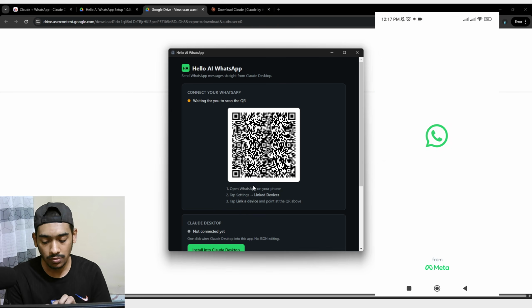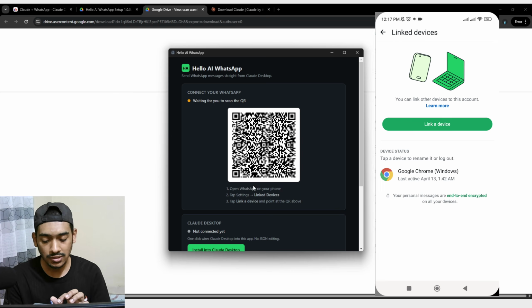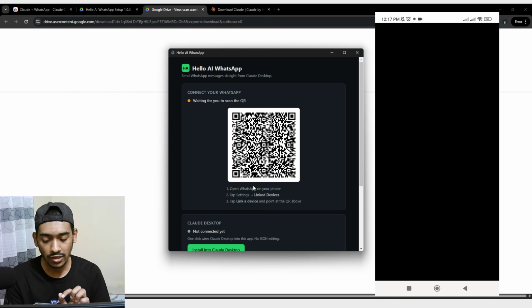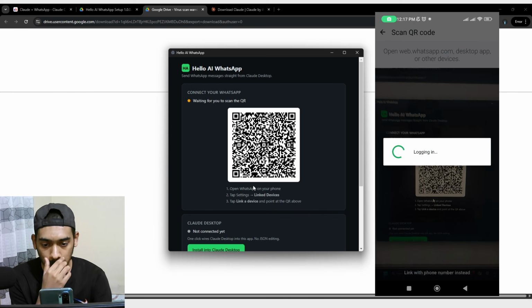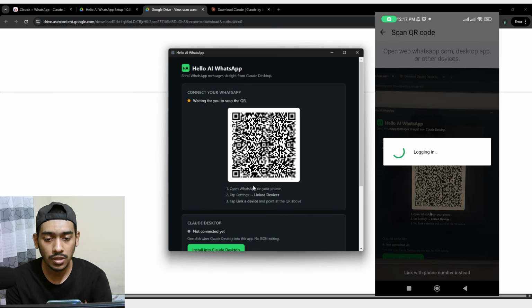At first, I'm just opening my WhatsApp, then I'll go with these 3 dots, then I'll go with link devices, and here I'll just go with link a device. After that, it will open the scanner, and here I only have to scan the QR code that is in front of me like this.